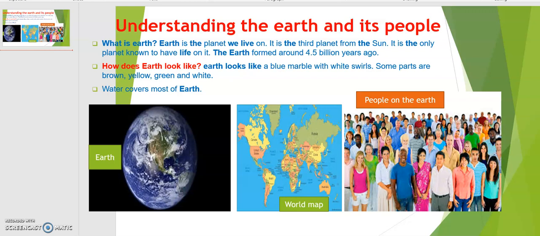We're going to start the first unit about understanding the earth and its people. In this unit you are going to learn about geography, about the world, about the people, and about maps.